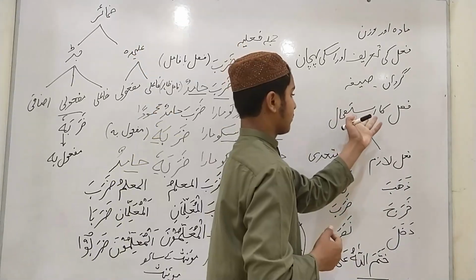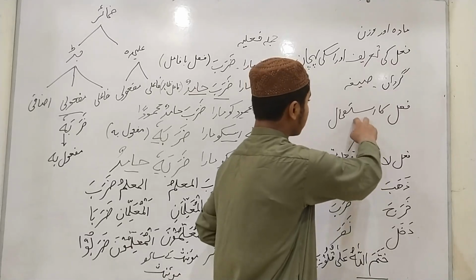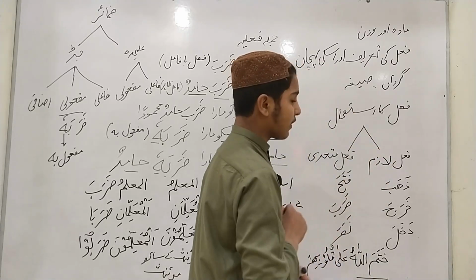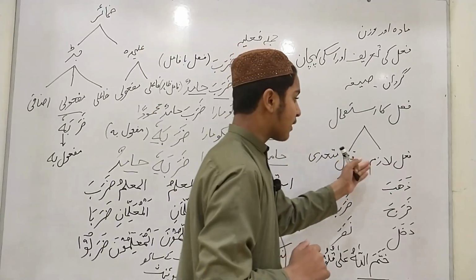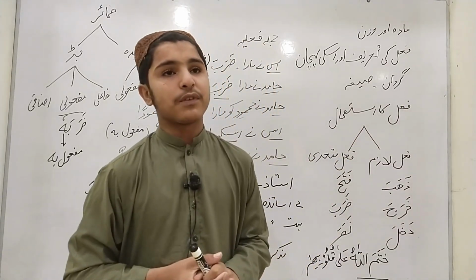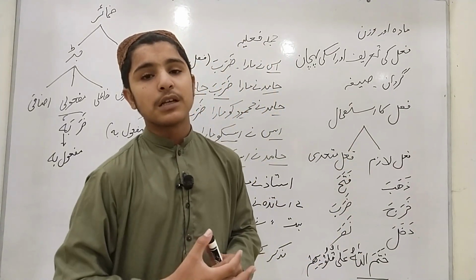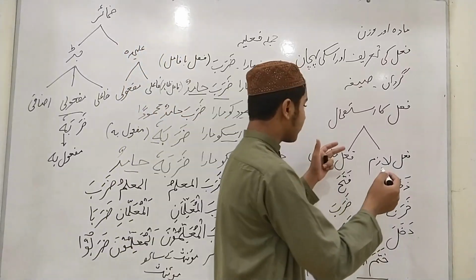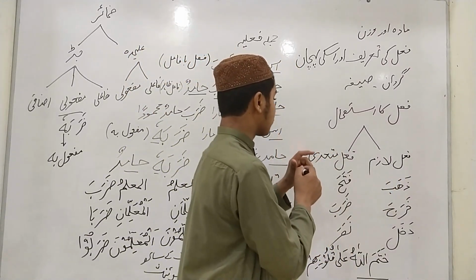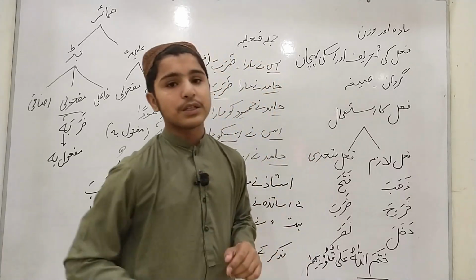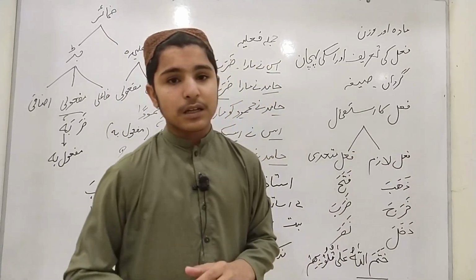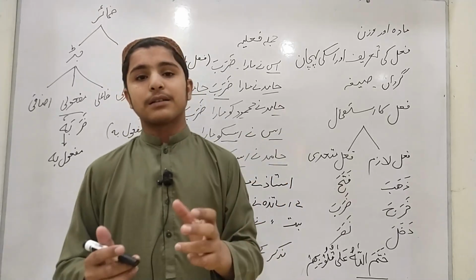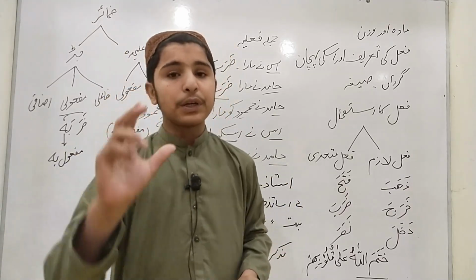We have two topics in this topic. First one is fail lazim and the other is fail mutaaddi. Fail lazim, the term used for fail lazim in English language is transitive verb, and the term used for fail mutaaddi in English language is intransitive verb. Fail lazim or transitive verb is such a verb which completes a sentence or which gives a complete meaning.